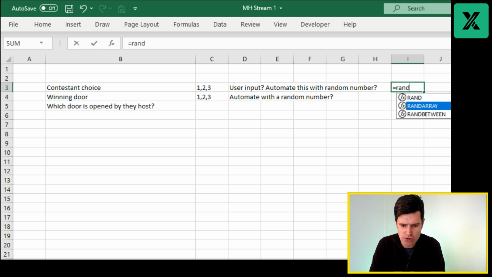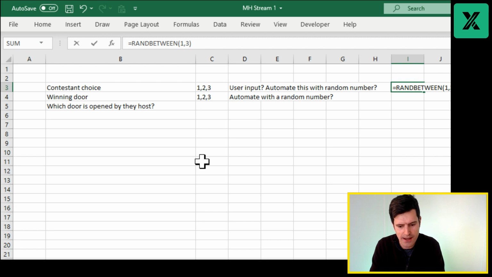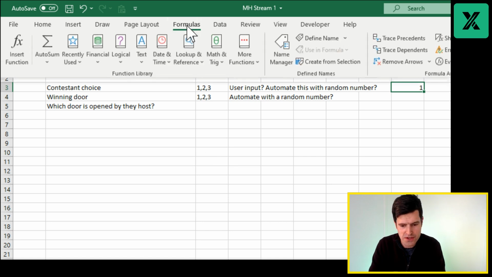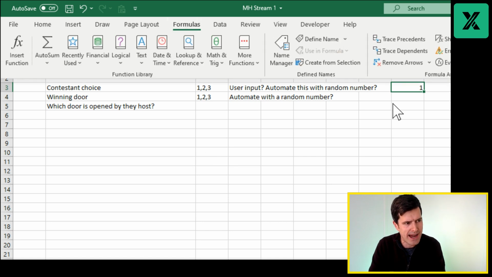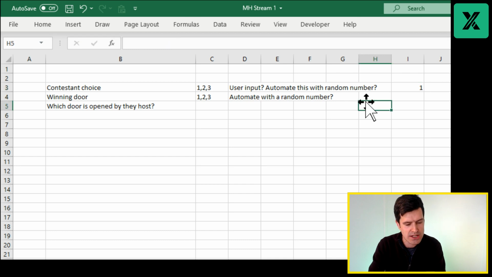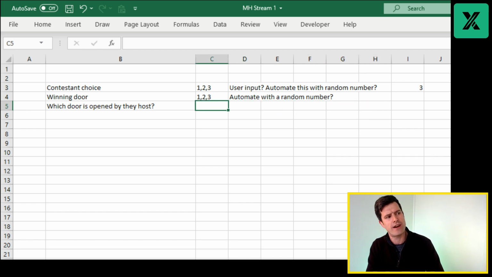So RANDBETWEEN, and with the RANDBETWEEN formula, RANDBETWEEN 1 and 3, I'm saying here, you can see at the top here, this gives us a random number between 1 and 3. You can then hit the F9 key, or you can go to Formulas and Calculate Now over on the right hand side. That's going to generate a new random number. I'm just hitting the F9 key there. I can see the new random numbers generated.